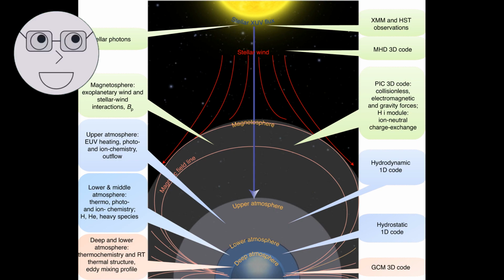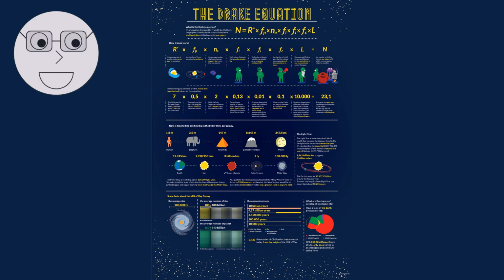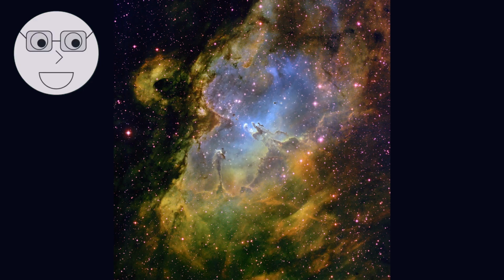Beyond our own planet, astronomers are searching for signs of life on exoplanets, looking for the chemical signatures of life in their atmospheres. The Drake equation, a mathematical formula used to estimate the number of intelligent civilizations in the galaxy, suggests that we may not be alone in the universe. The chemistry of the universe has given rise to the incredible diversity of life we see on Earth, and may hold the key to the discovery of life elsewhere in the cosmos.